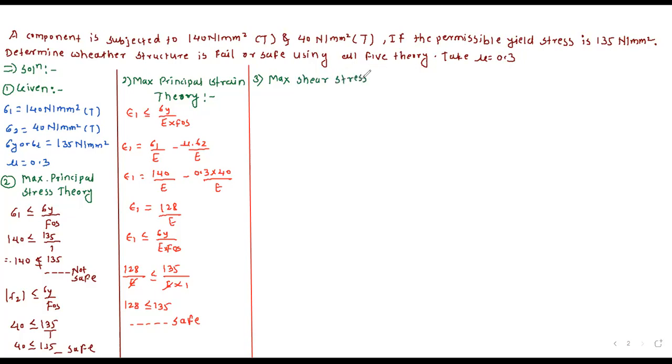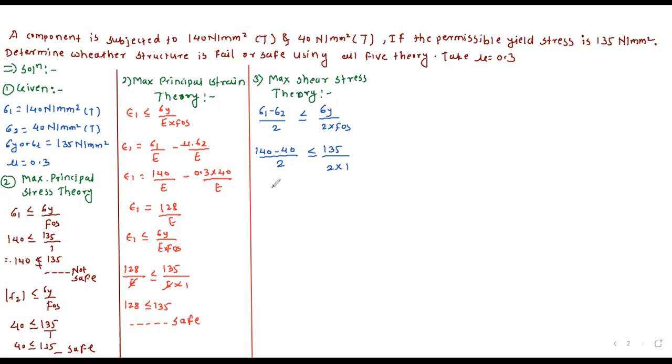The equation for this theory is sigma 1 minus sigma 2 divided by 2 should be less than or equal to sigma y divided by 2 into factor of safety. So sigma 1 is 140 minus sigma 2 is 40 divided by 2 should be less than or equal to 135 divided by 2 into 1.